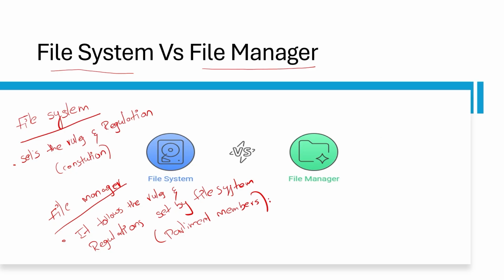So this is the difference between file system and file manager.